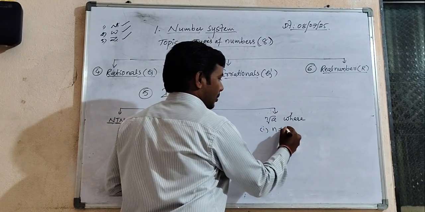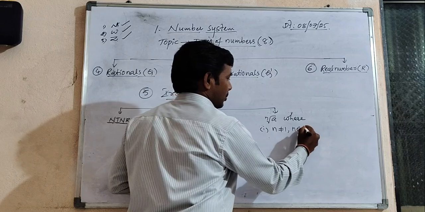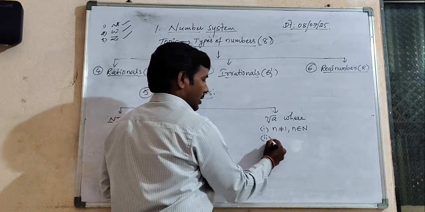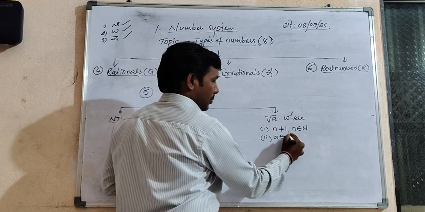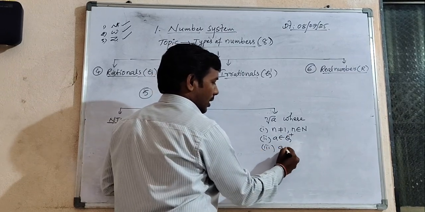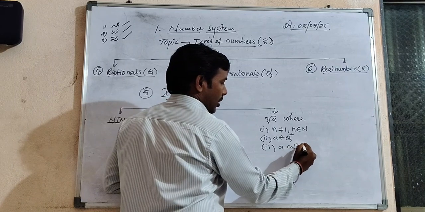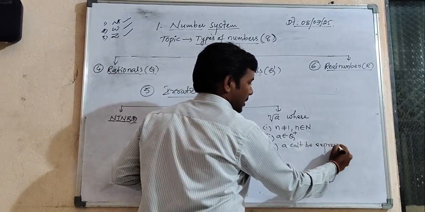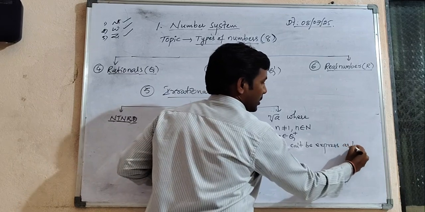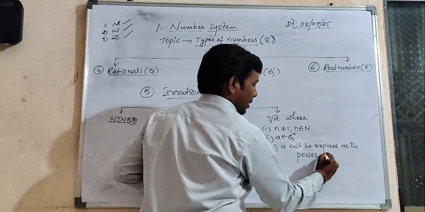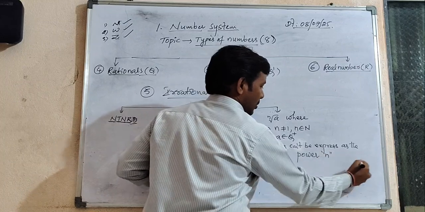is not equal to 1 and n belongs to natural. And one more condition, a belongs to positive rational. And the third one, a cannot be expressed as the power n.